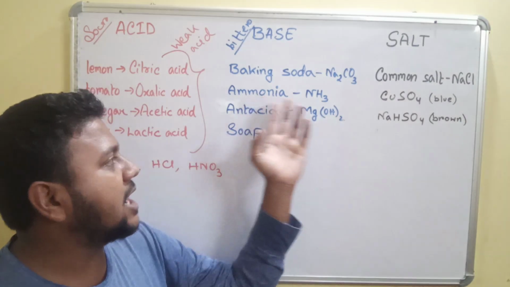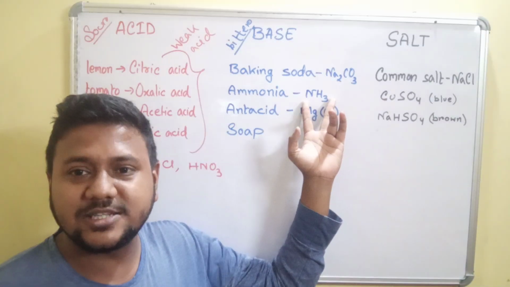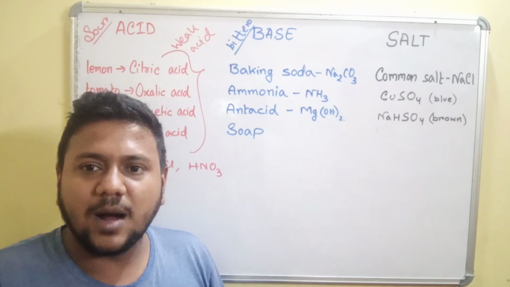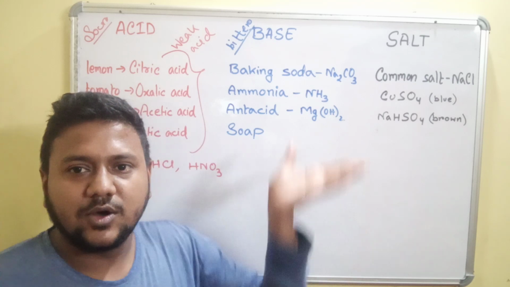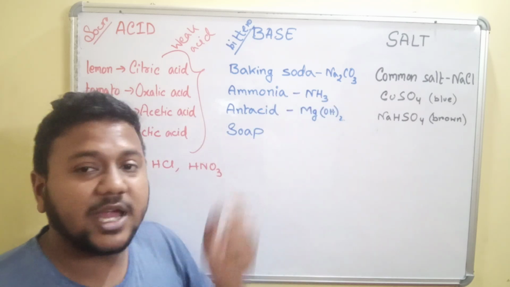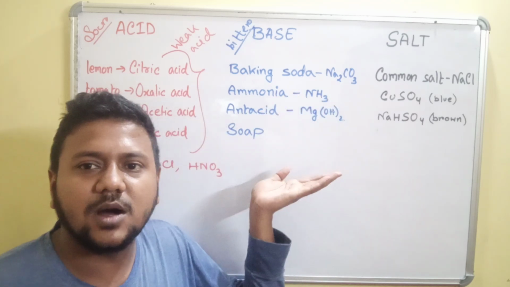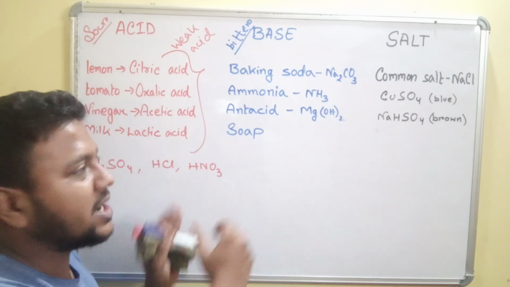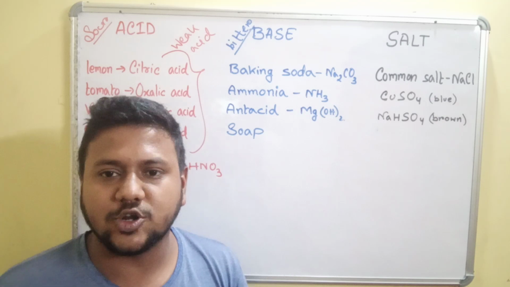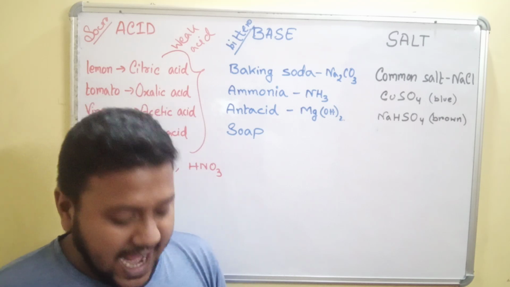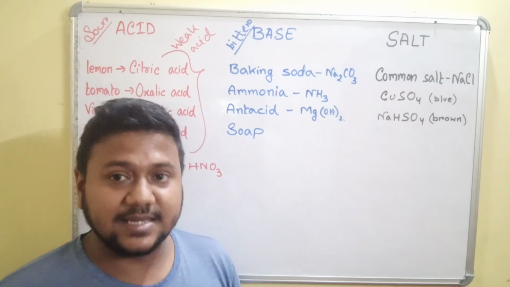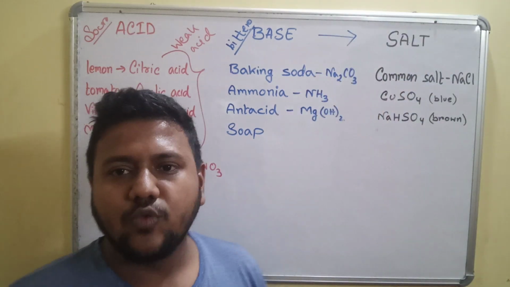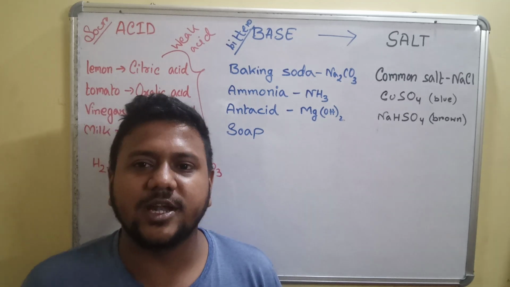Clear? Ammonia is used in your fields so as to turn the acidity of the field into a neutral character. The soap that you use at your home is also a base. So acids have a different set of properties, whereas bases have a different set of properties. Okay, and when acids and bases react together, they give us one of the products as salt, which we will be discussing in this video later on.